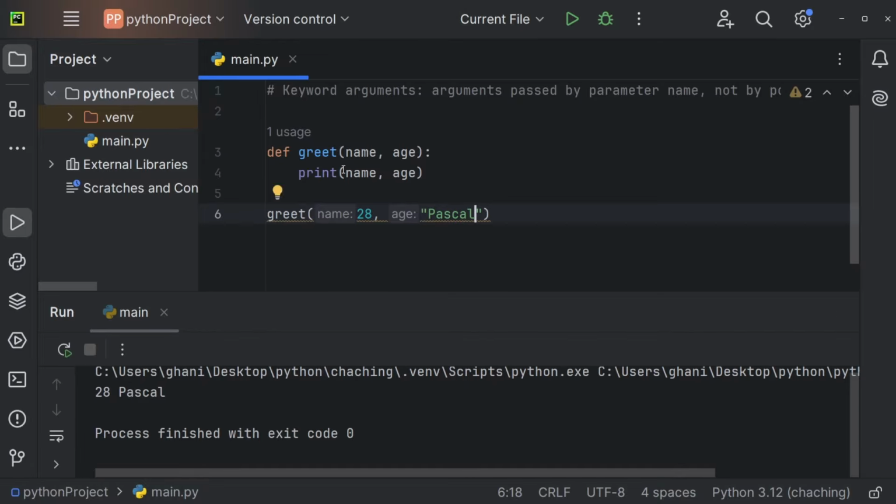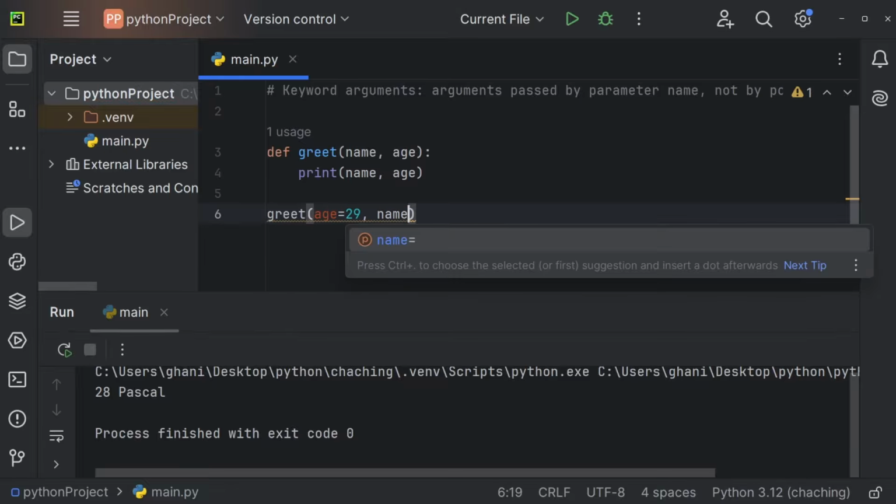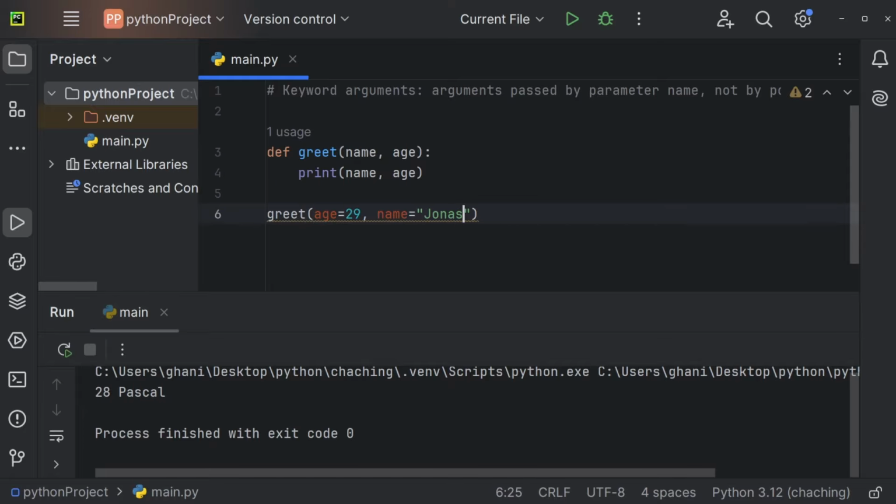So if you want to get the result you're looking for when using positional arguments, they always have to be at the right position, like so. So name needs to come first and age needs to come second, but we can also use keyword arguments. And we can do so when calling the function. So we can just say, for example, that age is going to be equal to 29 and name is going to be equal to Jonas, for example.